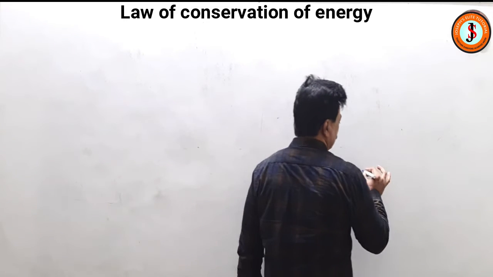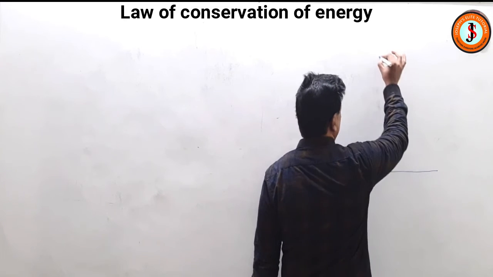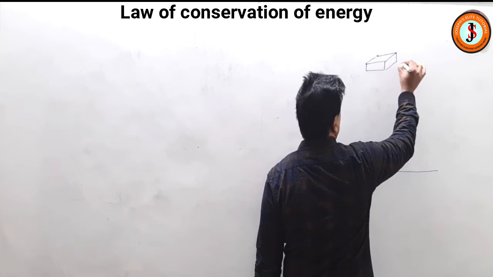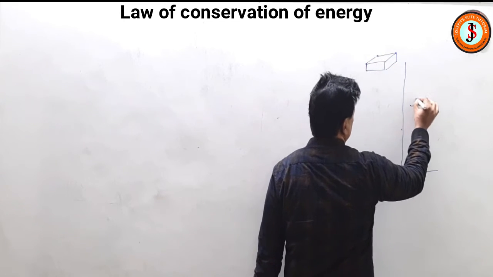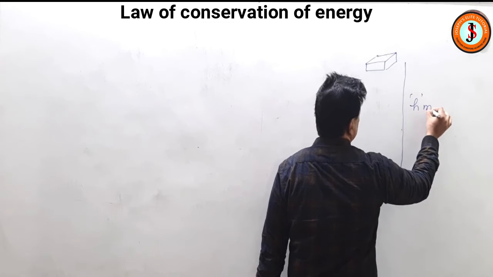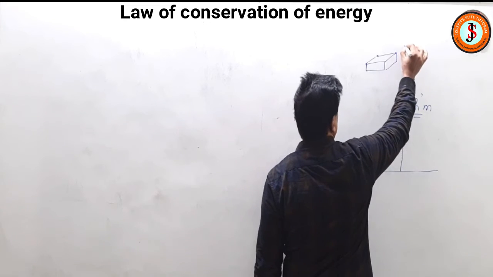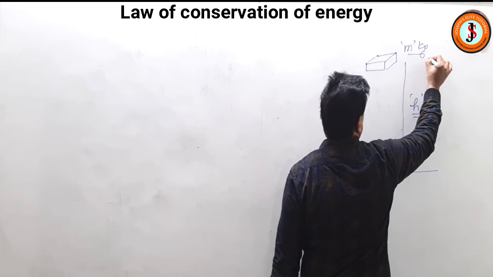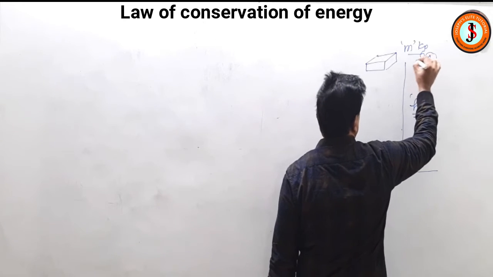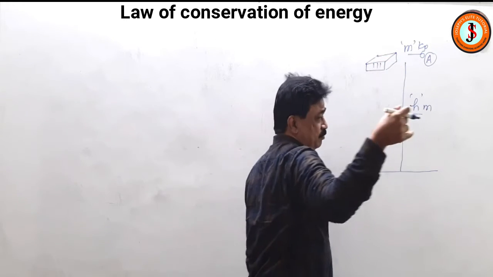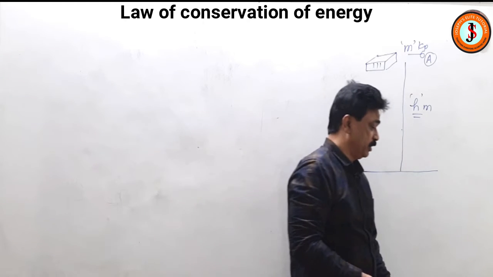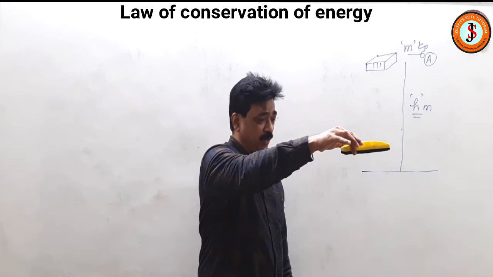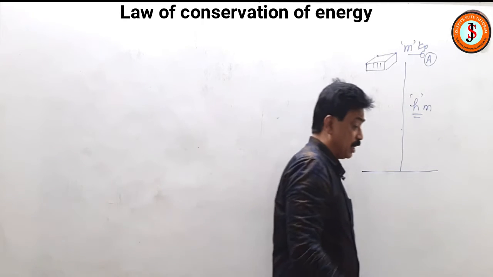A body is at a height h meters above the ground, its mass is m kg, and its position is A, and it is just being held by me. Say for example, I have held a body of mass m kg at a height h meters above the ground, and I am going to drop it.